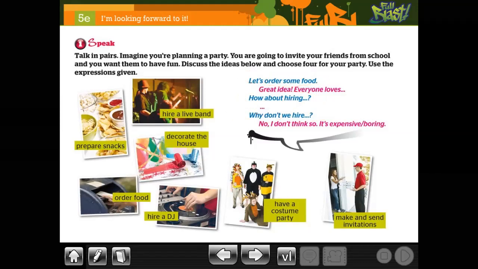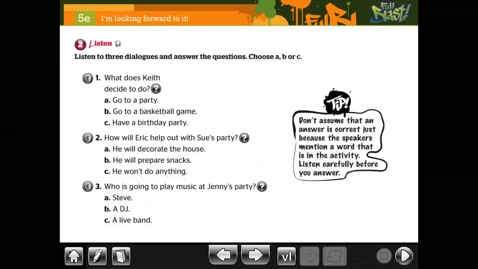Pay attention to this in this case. When you use let's, you use the verb. Vas a usar el verbo. When you use how about, usas el verbo pero con ing. And when you use why don't, de ahí viene el sujeto que es we, y luego el verbo tal y como lo conocemos, base form. Okay, something like that.